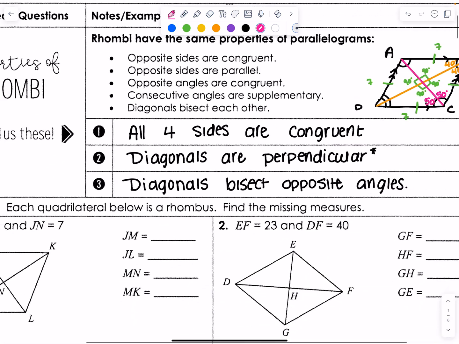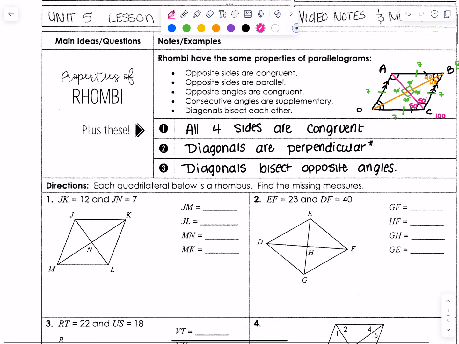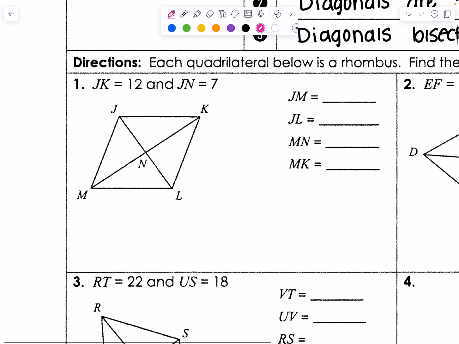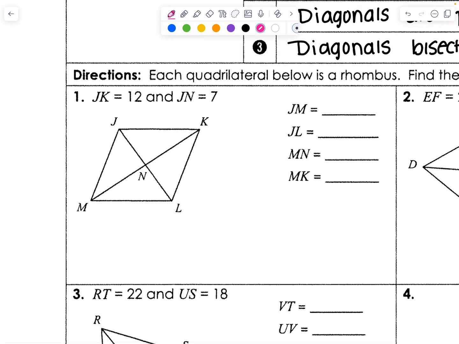I really like rhombi. I know it seems like there's a lot of rules to memorize here, but a lot of it is also really intuitive. Let's get started. Question number 1 says, if JK equals 12 and JN equals 7, let's find the rest of these. We're going to start with labeling JK as 12 and JN, this little bit, as 7.